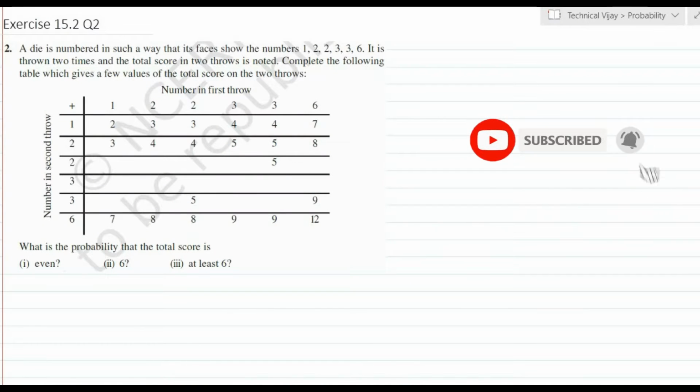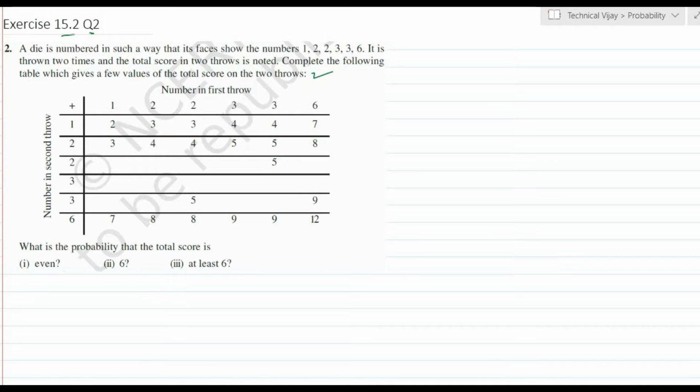Exercise 15.2, question number 2. A die is numbered in such a way that its faces show the numbers 1, 2, 2, 3, 3, 6. That is how it is written; it is not 1, 2, 3, 4, 5, 6. It is thrown 2 times and the total score in 2 throws is noted down. Complete the following table which gives a few values of the total scores on the 2 throws.